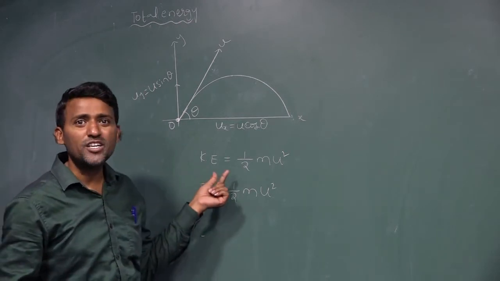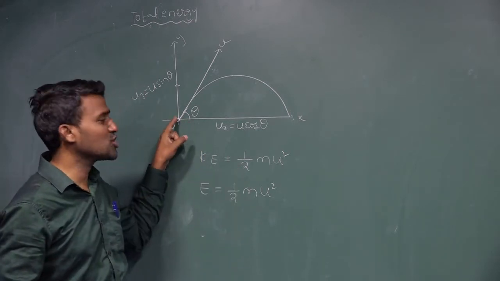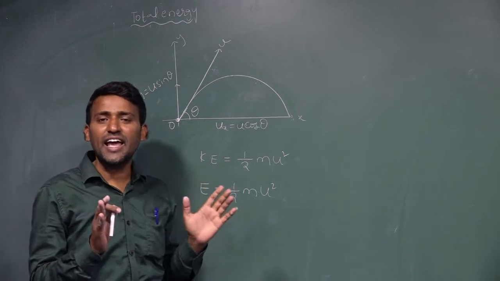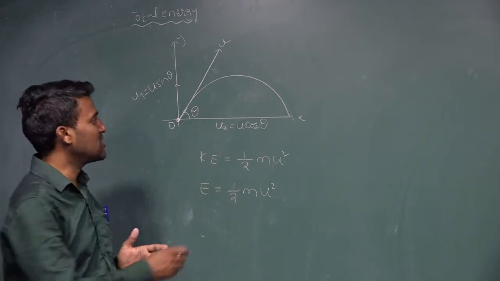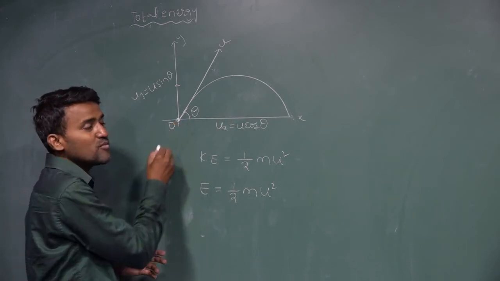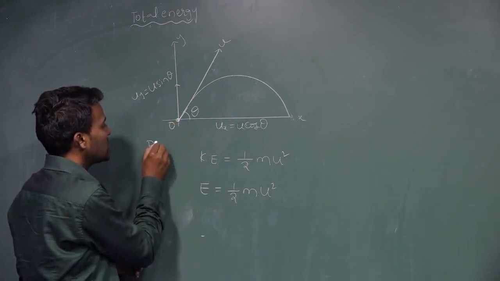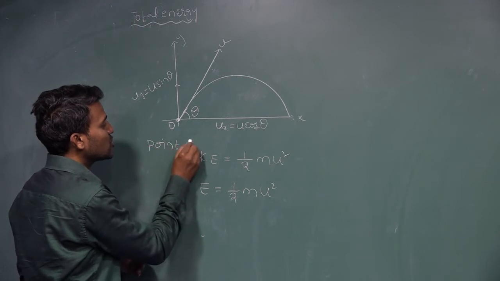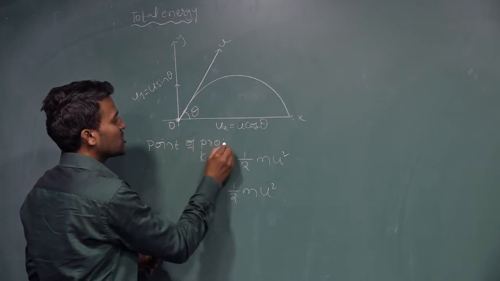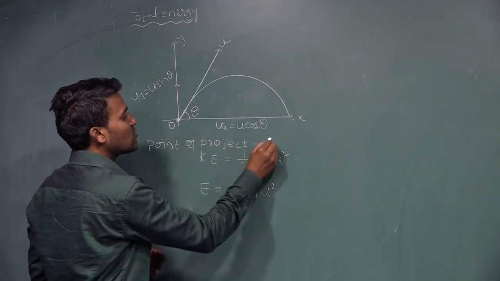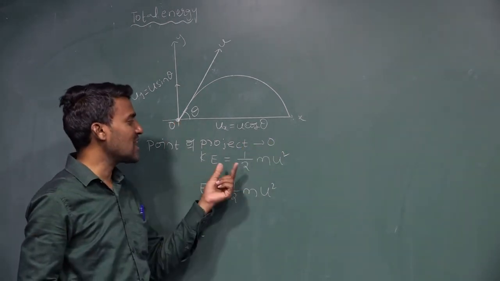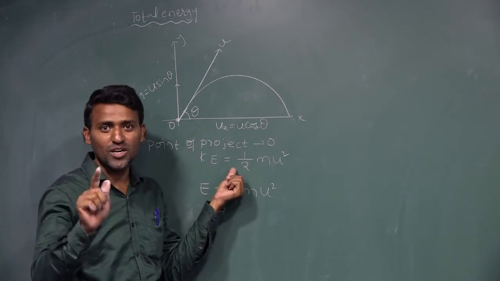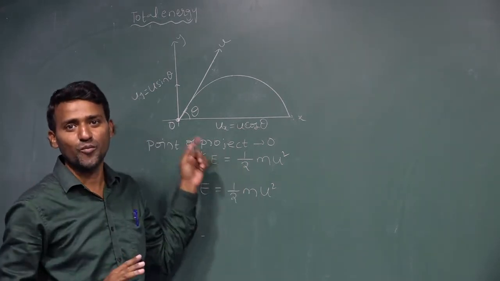So at the point of projection, what energy it has is equal to the total energy of the body. Point O is the point of projection. At this position, the only energy it has is kinetic energy, because potential energy is zero at this point.